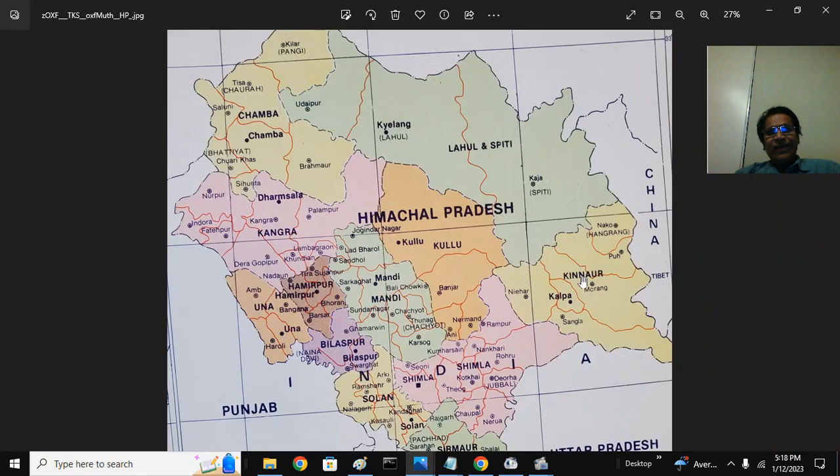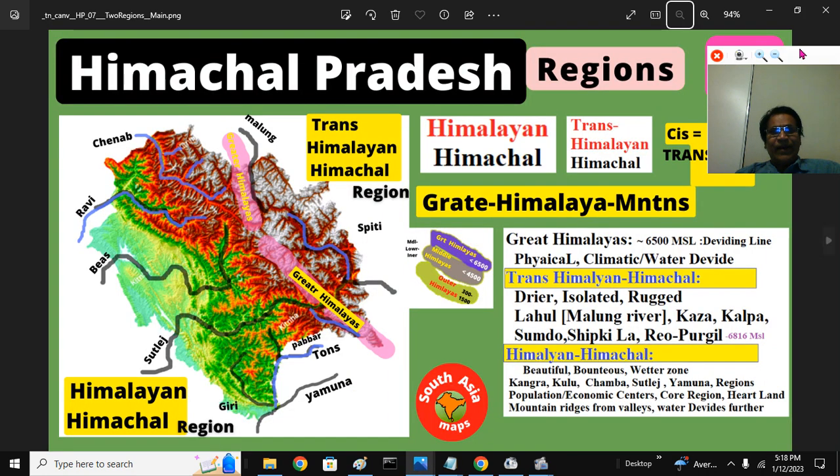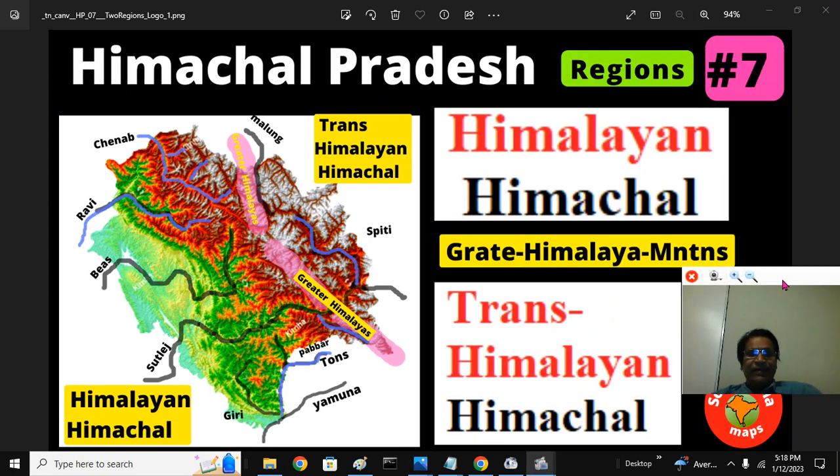Here you can see in this political map this entire region. There is Kalpa, Sangla, there is the Baspa, and Pu and Sumdo here. Kaza is in Spiti, and Kilang is actually in the Cis region because the mountains go something like this. The Malung will be here. So this is the Trans region. And that is in general about the Cis and Trans-Himalayan Himachal Pradesh, that is the Himalayan Himachal, the Trans part and Cis part.